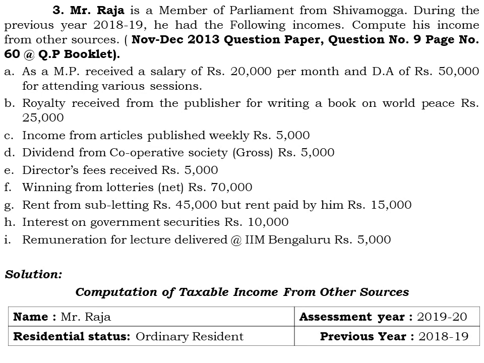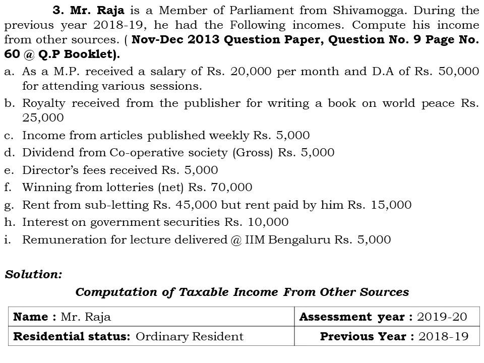And next one, dividend from a cooperative society in the form of gross, rupees 5,000. Again, I have told in the previous problem, in the first problem itself and in the last class also, dividend received from an Indian company or domestic company is exempt up to rupees 10 lakh. And the dividend received from a foreign company or a cooperative society is fully taxable under the head income from other sources without any ceiling limit. Whatever the amount received as dividend from the cooperative society or foreign company, it is fully taxable. And here the 5,000 rupees is fully taxable.